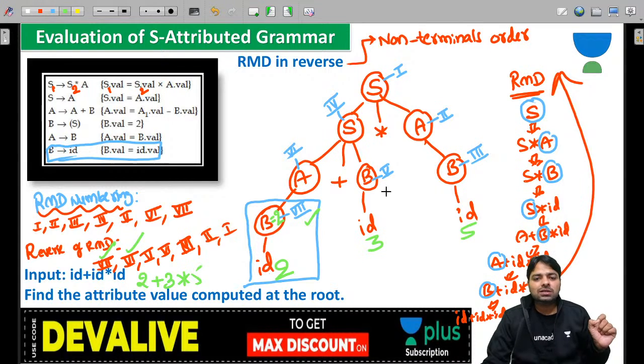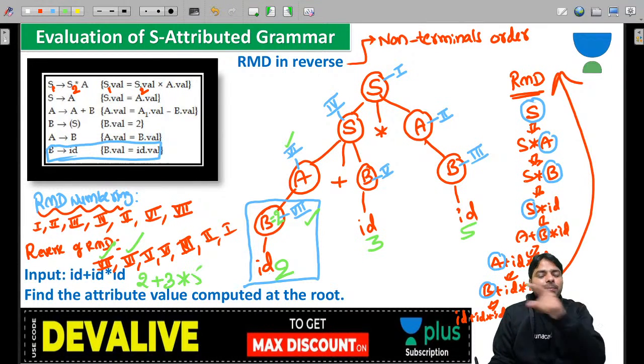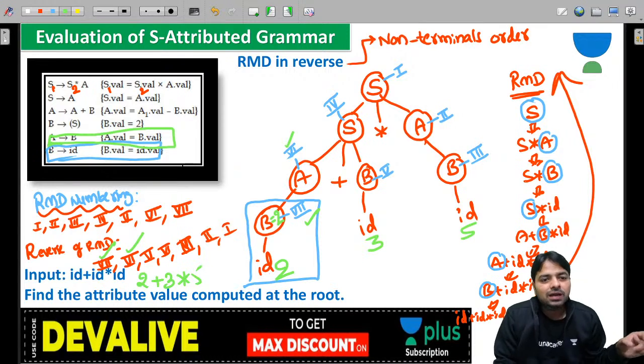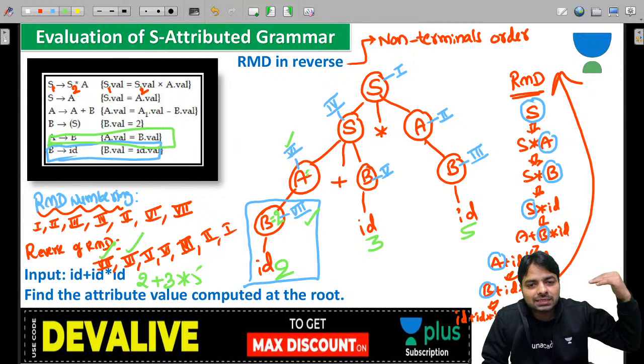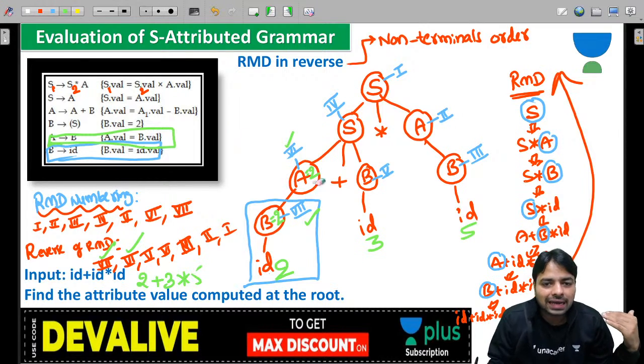What is the 6th production? Where is it? Guys, look at that number. The 6th is this one. That means the A to B production. This production is the 6th. Now B will be assigned to A. That is equal to 2, guys. If not clear, make it clear. That is equal to 2.